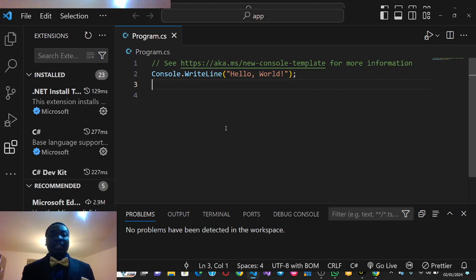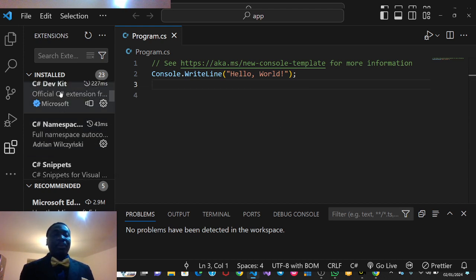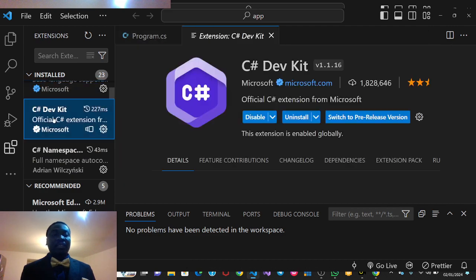I'll also say that Visual Studio Code is a platform whose environment I like. I'm used to the environment. You too can feel comfortable making use of Microsoft Visual Studio. I use it too. I have it on my system. So thank you so much. Now I'm going to talk about the extensions that you have to download. The first one that is very important is the C# Dev Kit.